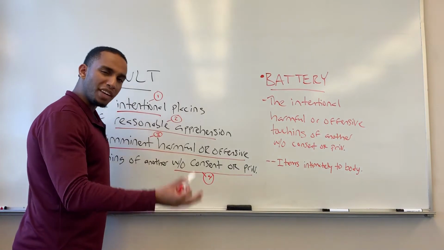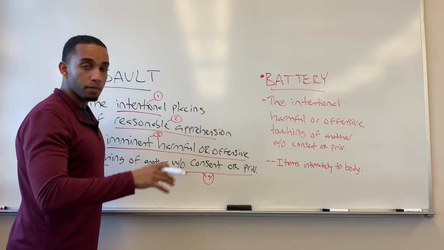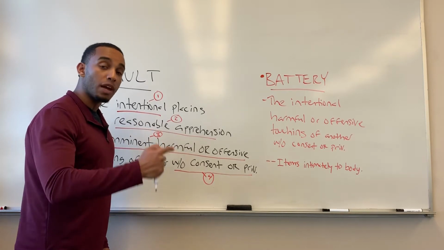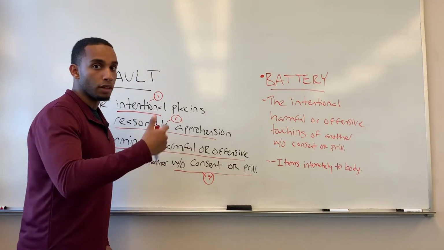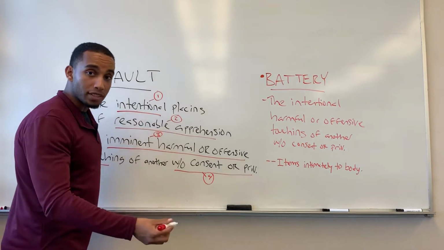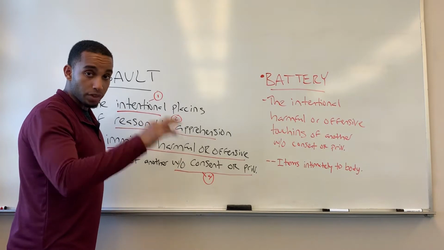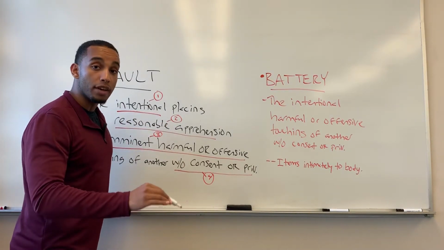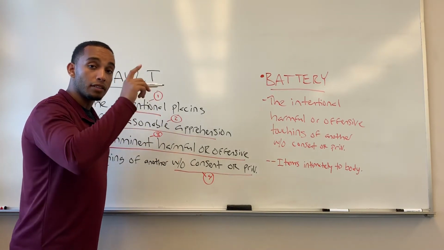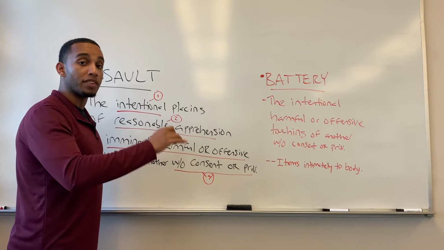So, what do these mean? What does all this mumbo jumbo mean? Let's start with intent, because remember, you have to be chronological within your essay or within your simple reasoning in order to understand what assault means and in order to hold the defendant liable for this act. With intent, we have general intent and specific intent. The defendant either could have had one of those 2 things. I talk about intent within one of my videos. One of my first videos that I've ever posted is about the intent and the actus reus. So I highly recommend you to look at that video in order to understand what the element of intent really means.